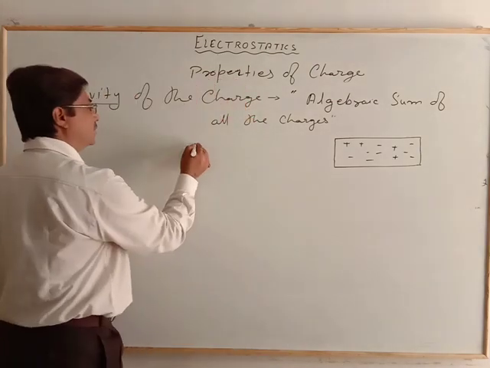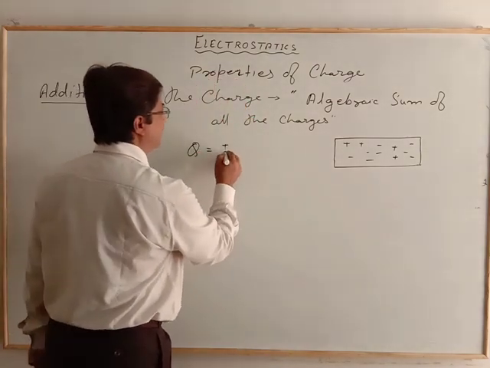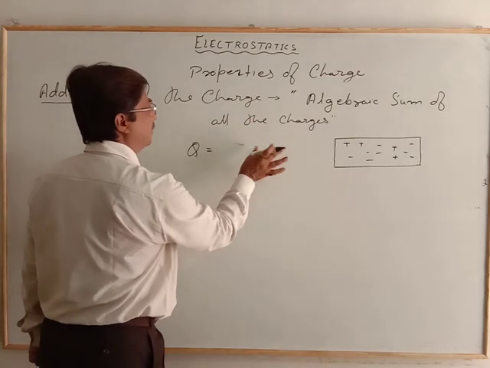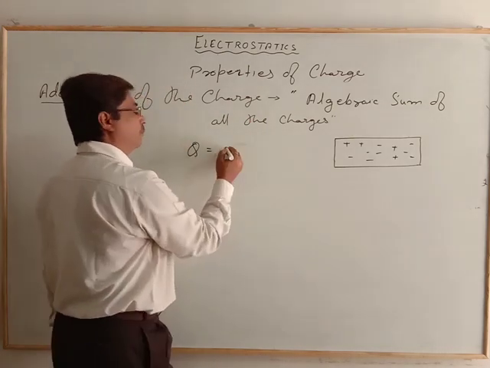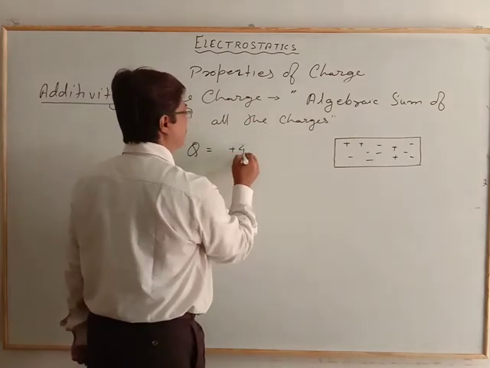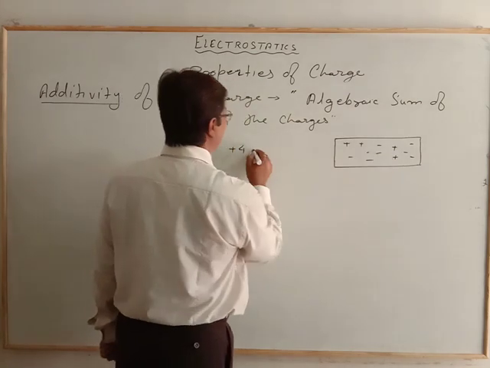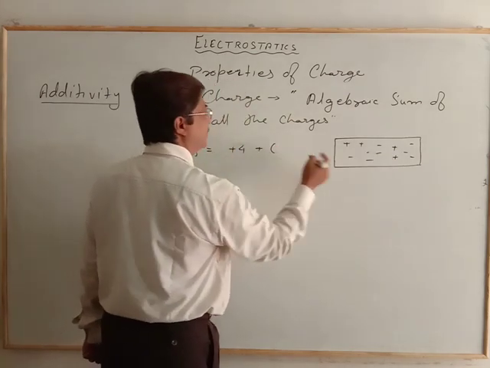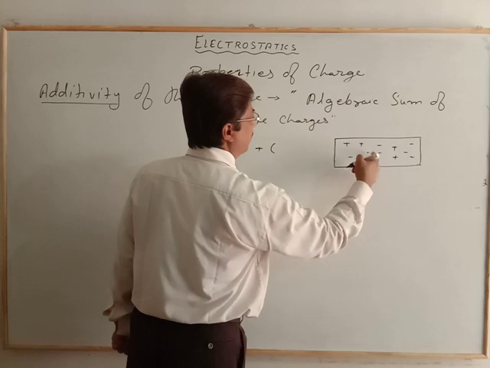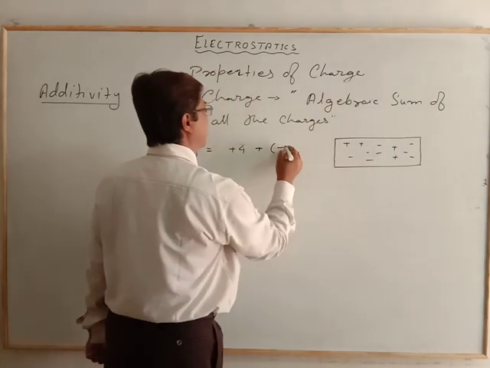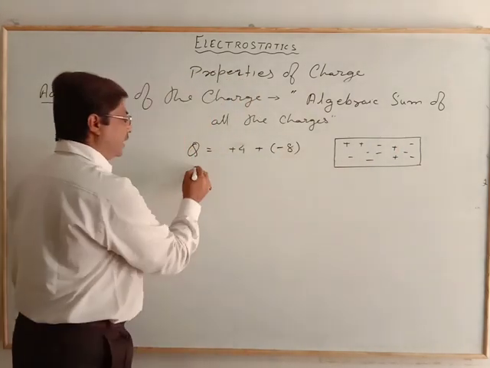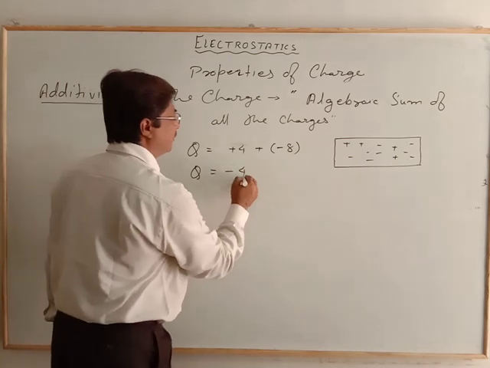So the net charge Q is equal to plus 4 and minus 8, which represents minus 4.